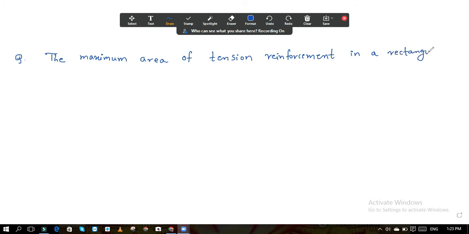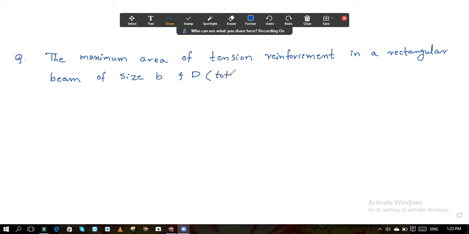Okay, so the question is: the maximum area of tension reinforcement in a rectangular beam of size B and D. Capital D is the total depth.